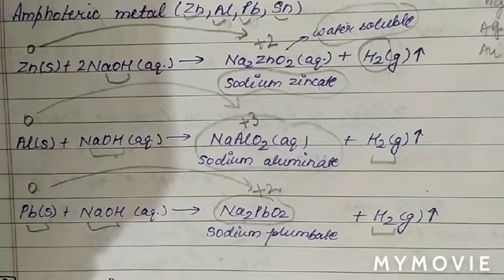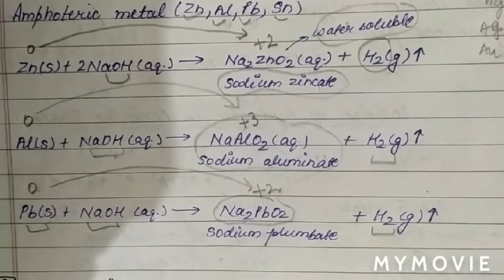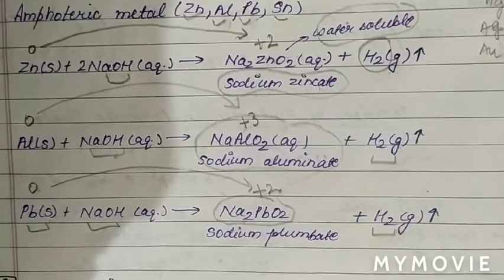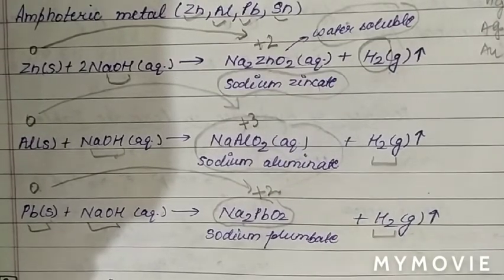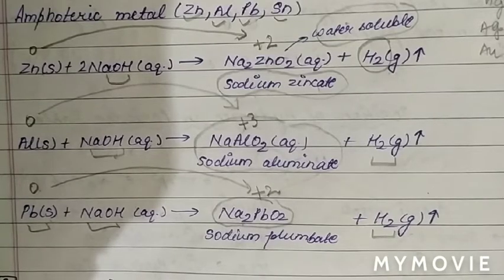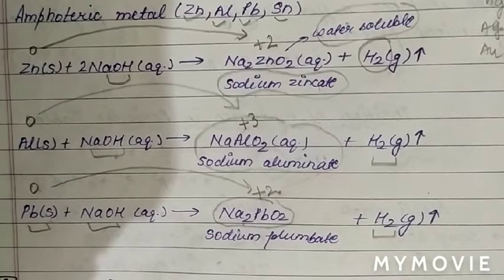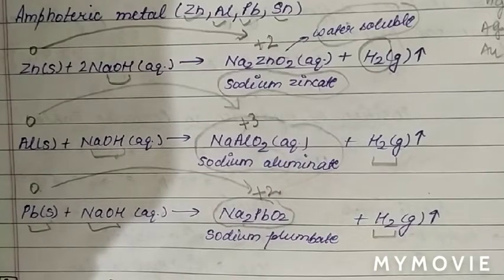So basically two preparations of hydrogen we have discussed. These are the laboratory preparations. The first is the reaction of metal with dilute mineral acids, which liberates hydrogen gas. Only which metal will liberate hydrogen gas? The one which lies above hydrogen in the reactivity series, for example zinc, magnesium, aluminium, iron.